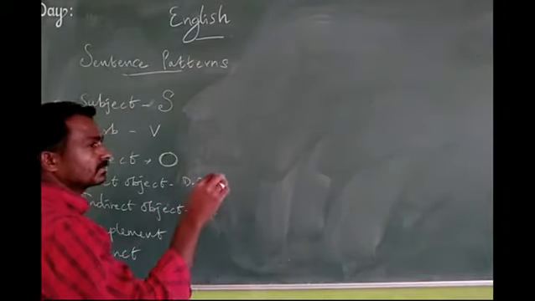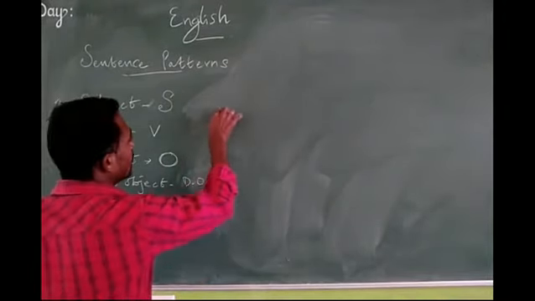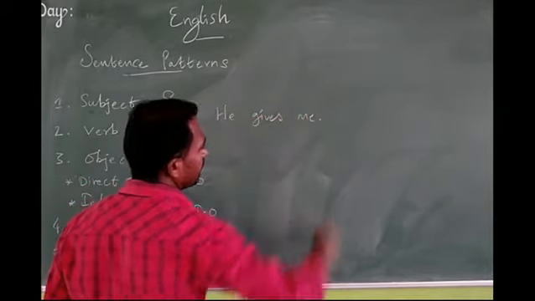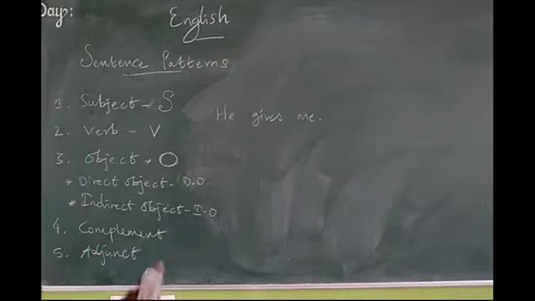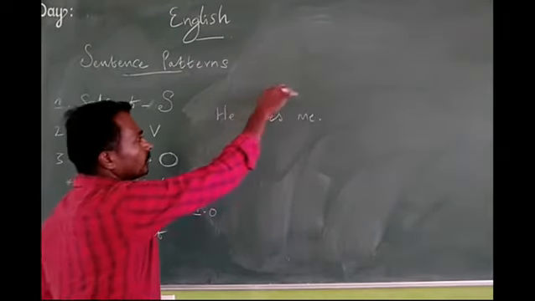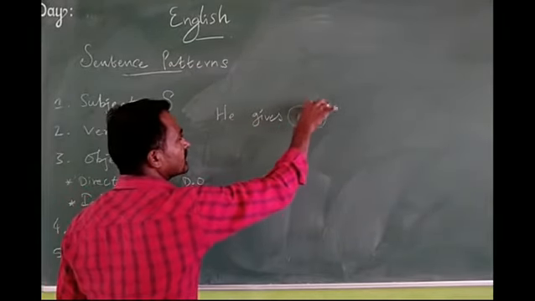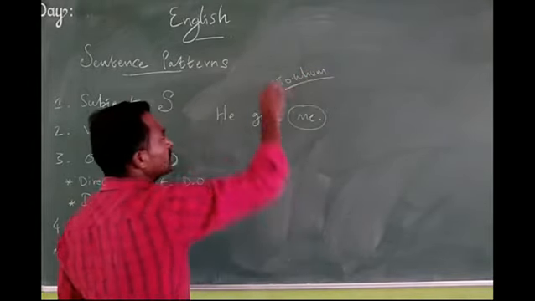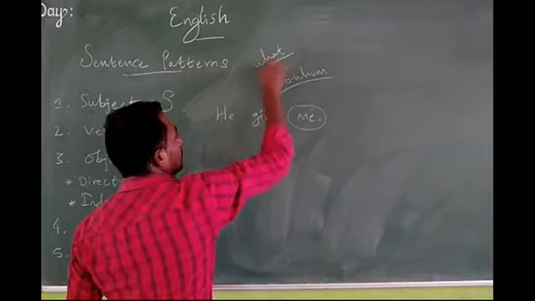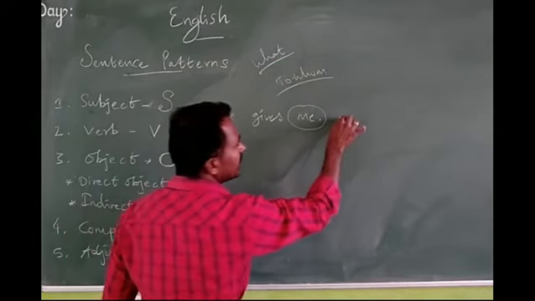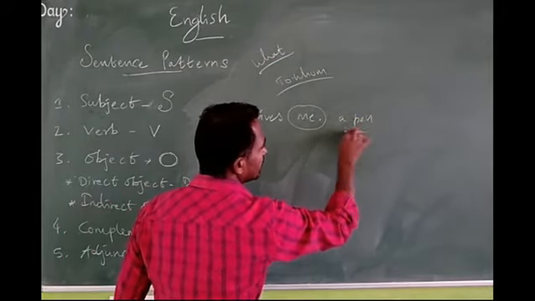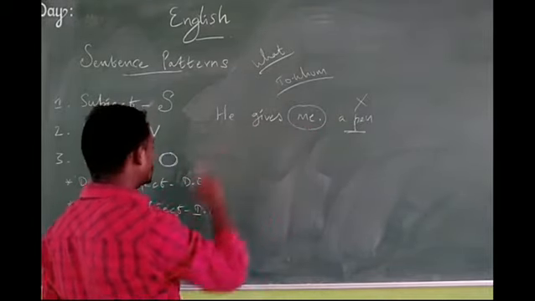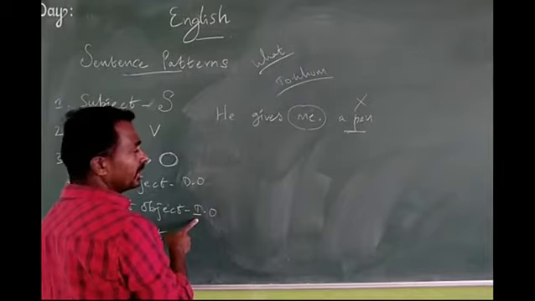And also sometimes, he gives me. That's all. He gives me only. I have given here. You know, to whom only is asked here. You know that. To whom, not a what. But here, he gives me a pen. Here it is hidden. You know that. Hidden. What questions and to whom, and also direct object and indirect object.